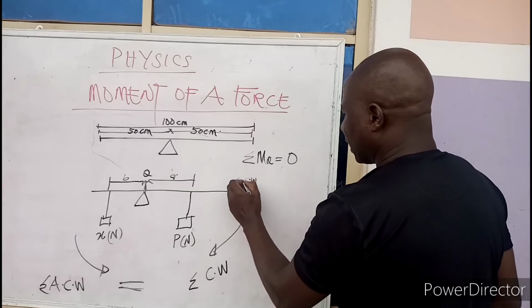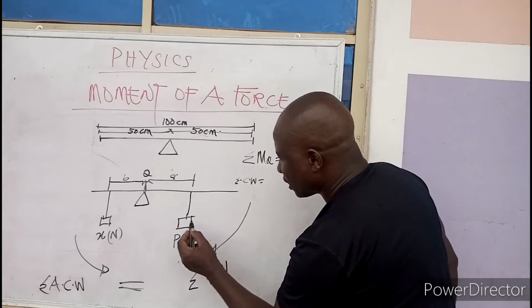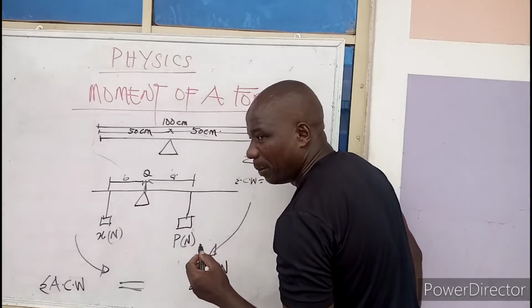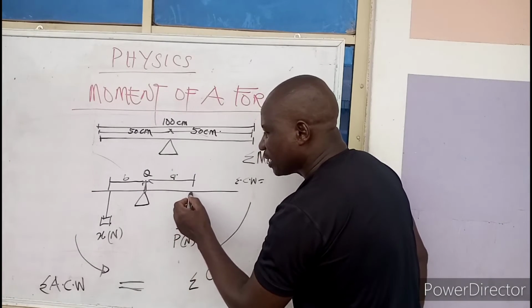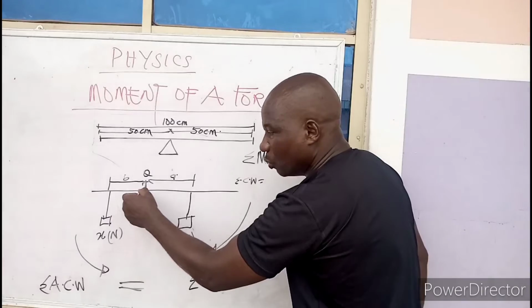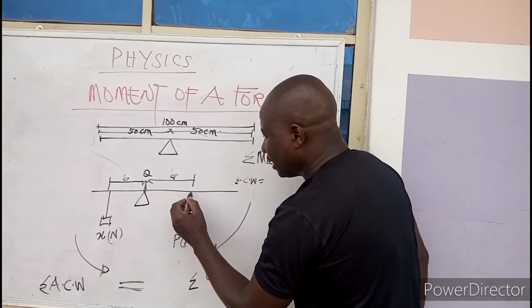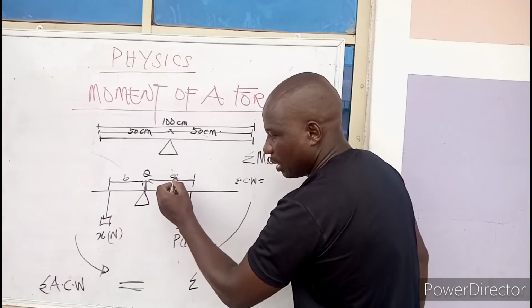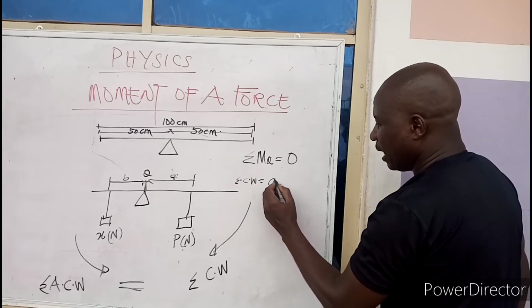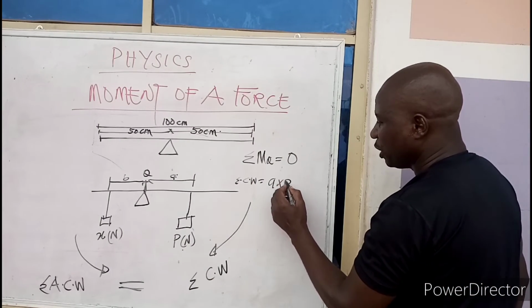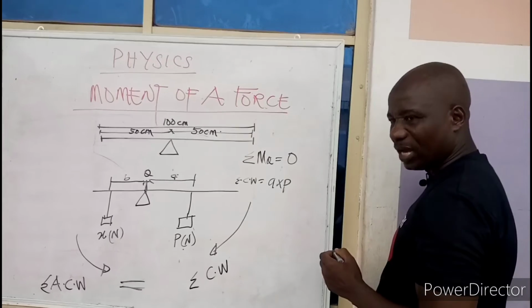Where am I taking the moment from? From this point Q, so all distances will be referred to Q. It's going to be A times P. That is my clockwise moment.